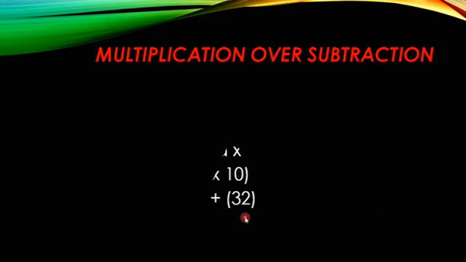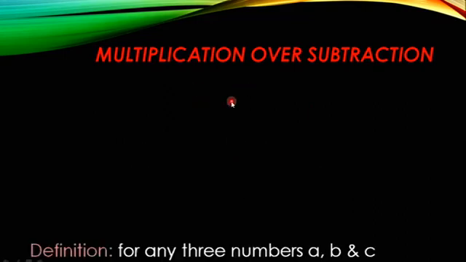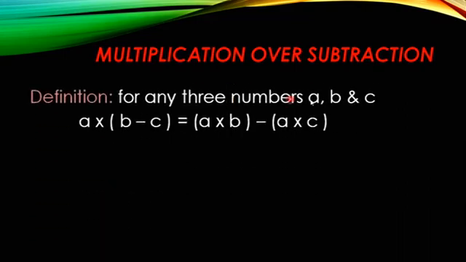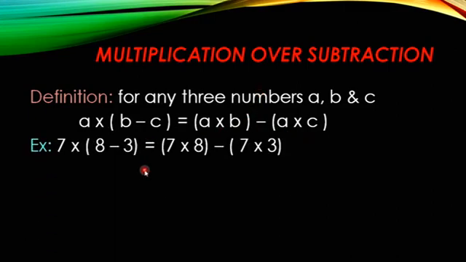Now let us see subtraction. Multiplication over subtraction. For any three numbers A, B, C, A into B minus C. Before we had taken plus, B plus C, now here we have taken B minus C. So A into B minus C equals A into B minus A into C. Since it is subtraction, we will put minus. Let us see with the example.